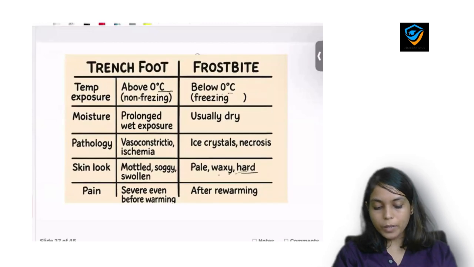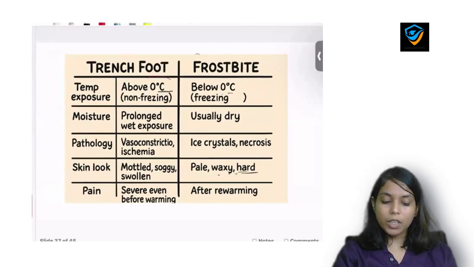How to differentiate between them? If the temperature is above 0 degrees Celsius, which is non-freezing, we call it trench foot, but the freezing point is seen in frostbite, okay. There will be prolonged wet exposure in trench foot, but the exposure is dry in frostbite because there is icing.